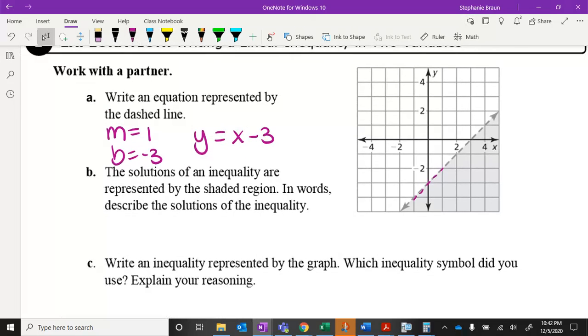Okay, part B, the solutions of an inequality are represented by the shaded region. So all of this down here represents the solution. In words, describe the solutions of the inequality. In this lesson and in the next lesson, we're going to be talking about things that are above the line or below the line. So in this case, that shaded region is going to be all of our solutions. So the solutions of the inequality are all the ordered pairs below the graph of the line.